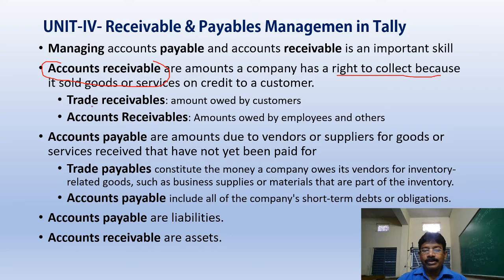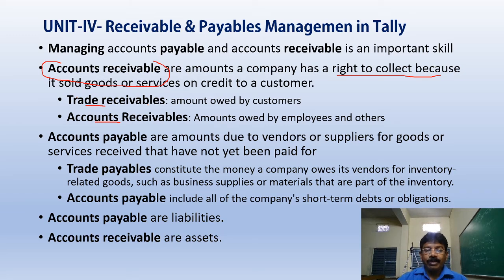Receivables are of two types: trade receivables and accounts receivables. Trade receivables arise purely from selling goods on credit, and accounts receivables are other than goods, such as amounts to be collected from employees or others.